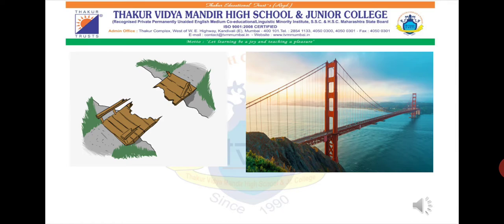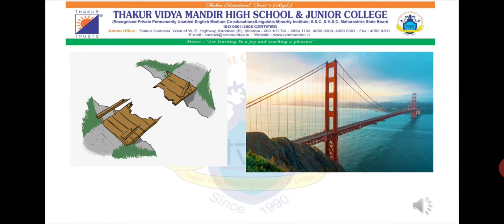You would happily or sadly say that the first picture shows that the bridge is broken, while the second picture shows that the bridge is connected from the two edges. All your answers are right. Perfectly and well said. The first picture shows us that the bridge used to be connected from both sides, but one fine day that bridge was broken and therefore no one was able to move from one place to another.